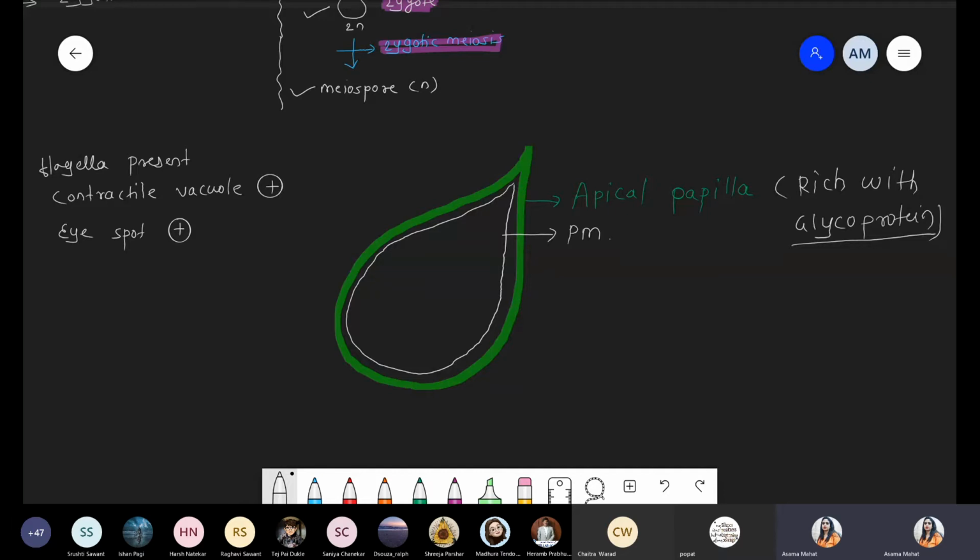But along with that, there is a very specific layer called the apical papilla, which is rich with glycoprotein. And outside this apical papilla, there is the cell wall, made up of pectin plus cellulose.